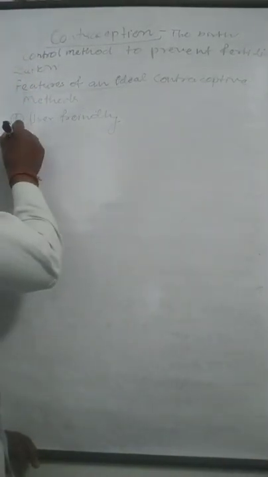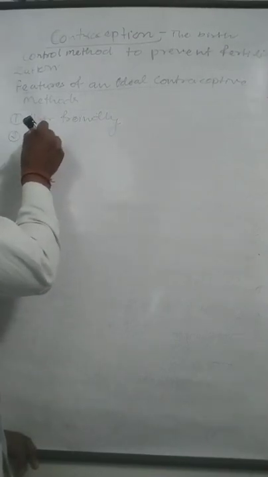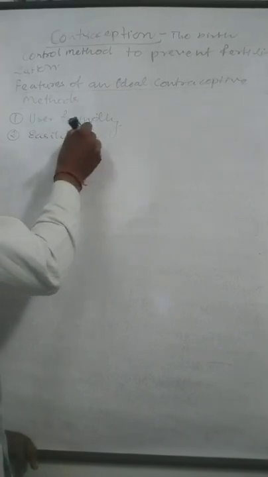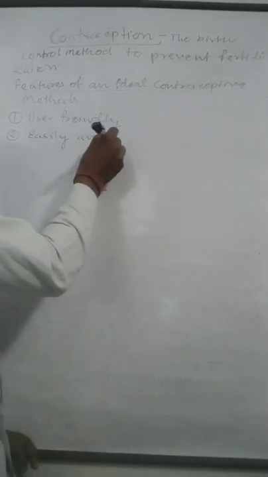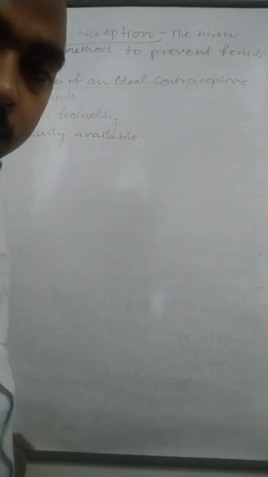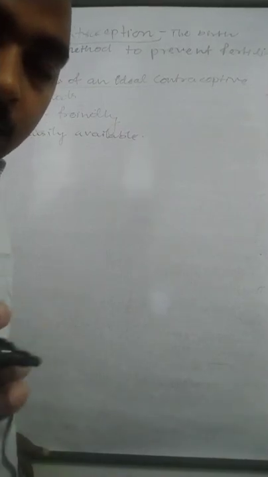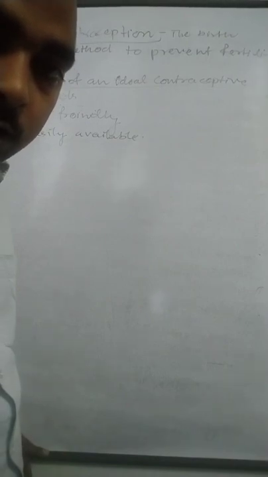The second feature is easily available. Means when we want to use the contraceptive method, it should be available to us.